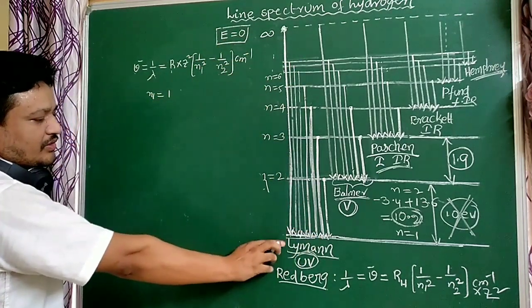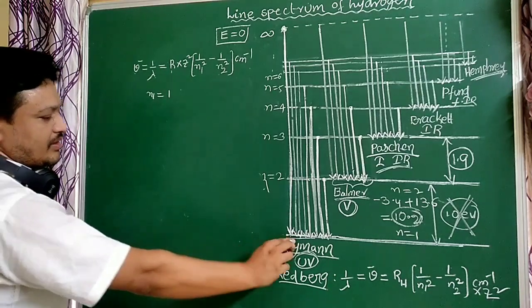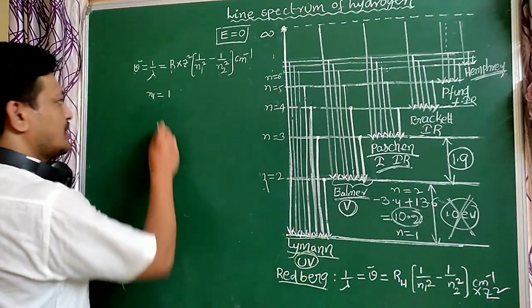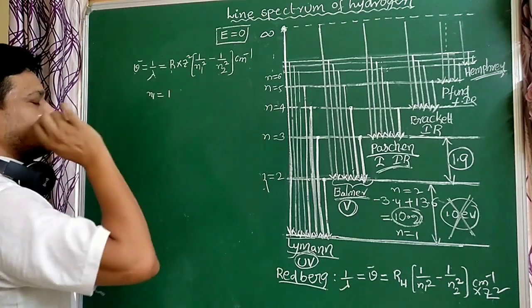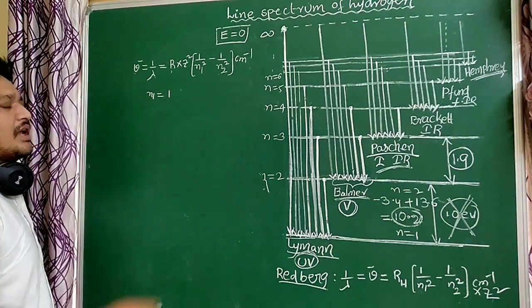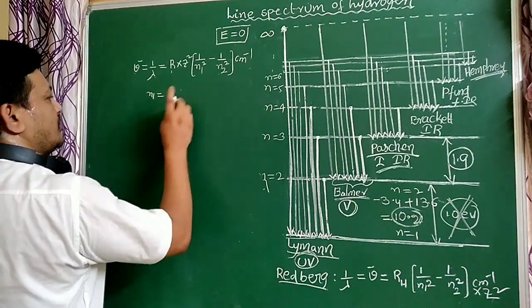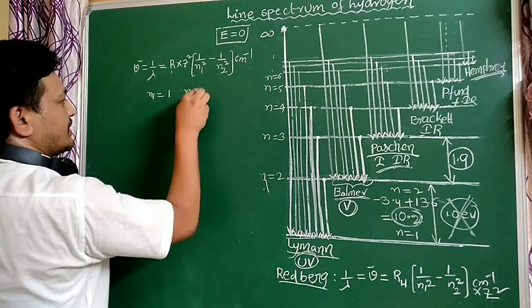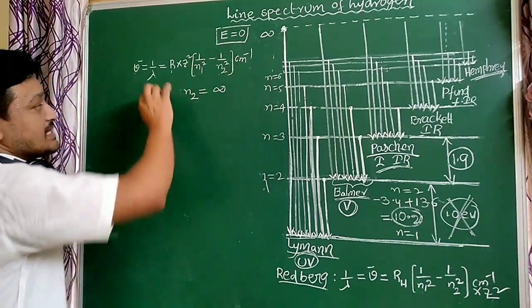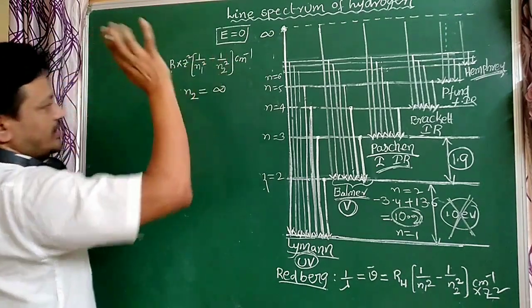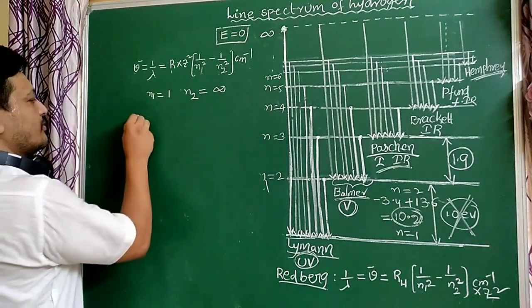So for all Lyman series lines, n1 equals 1. That is very important. Here n2 equals infinity. That is the last or limiting line, the maximum energy line, the minimum wavelength line. So what is the wave number?